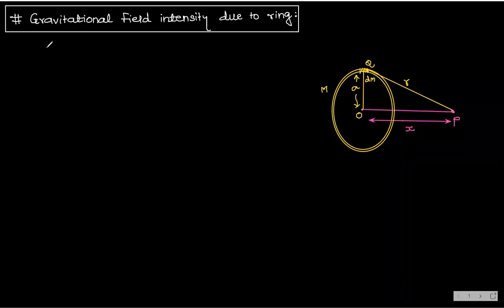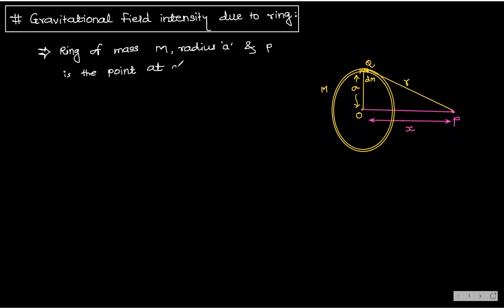You see here, I am writing ring of mass capital M, comma radius small a, ring of mass capital M, radius small a, and P is the point at distance x from center of the ring. Is that clear? Right?